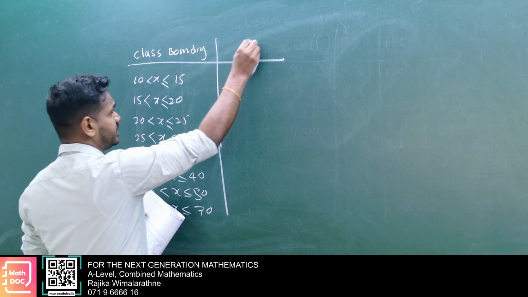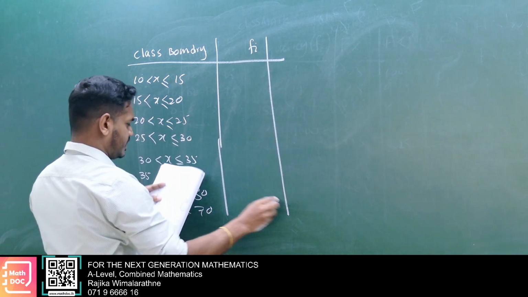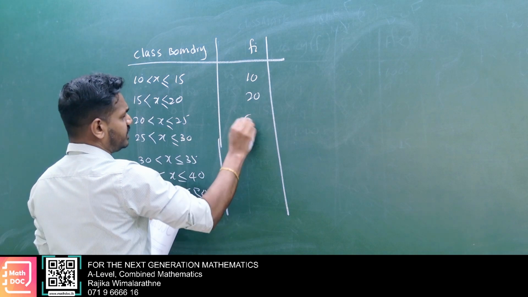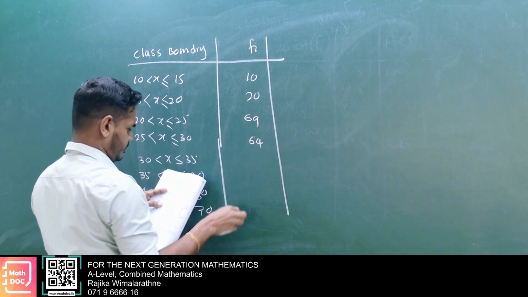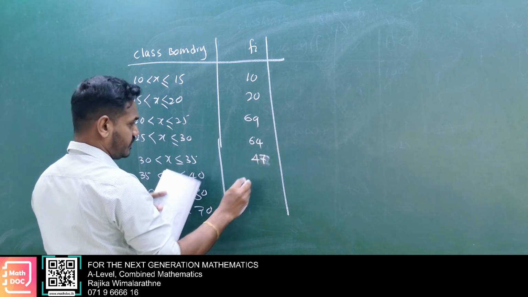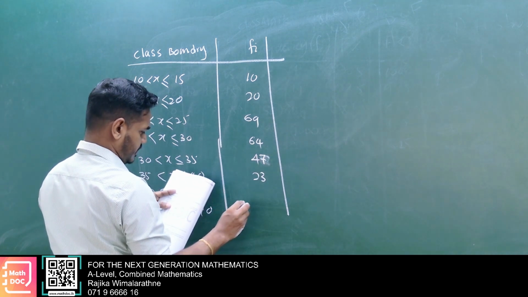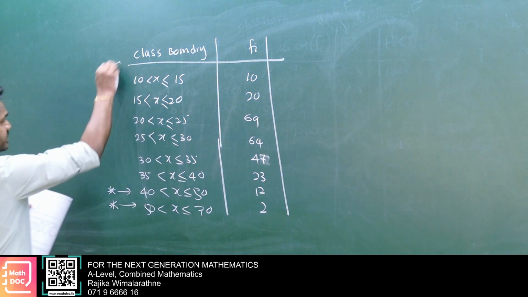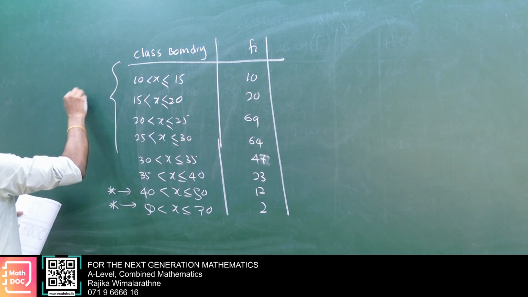Then here the frequencies are given: 10, 20, 69, 64, 47, 23, 12 and 2. So here, by the side, you better write down the different class boundaries.